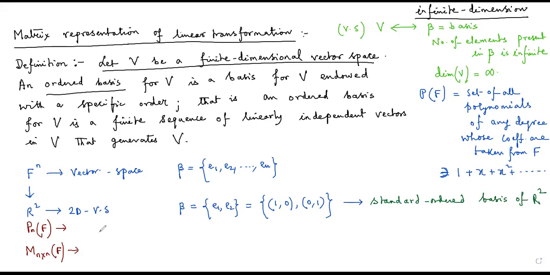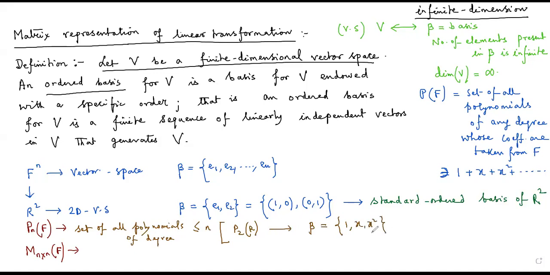So if I talk about P_n(F), which is the set of all polynomials of degree less than or equal to n. As a special case, if I talk about P_2(R), the set of all real polynomials of degree less than or equal to 2, in this case the standard ordered basis will be 1, x, and x squared. For P_n(F), this basis will be 1, x, x squared, dot, dot, dot, x to the power n.